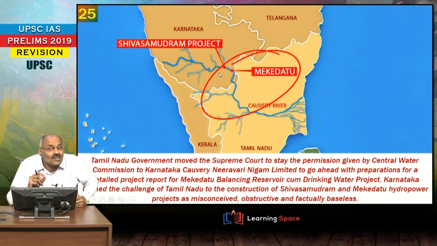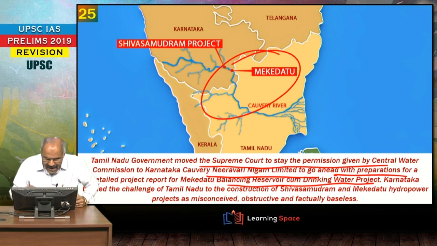Next one is the Mekedatu project. Now there is a dispute between Karnataka and Tamil Nadu with regard to Mekedatu. The Karnataka government says it is a balancing reservoir cum drinking water project, and Tamil Nadu is objecting to it. Tamil Nadu government moved the Supreme Court with regard to the permission given by the Central Water Commission to Karnataka to go ahead with preparing the detailed project report for Mekedatu. That's why it is in the news, right?